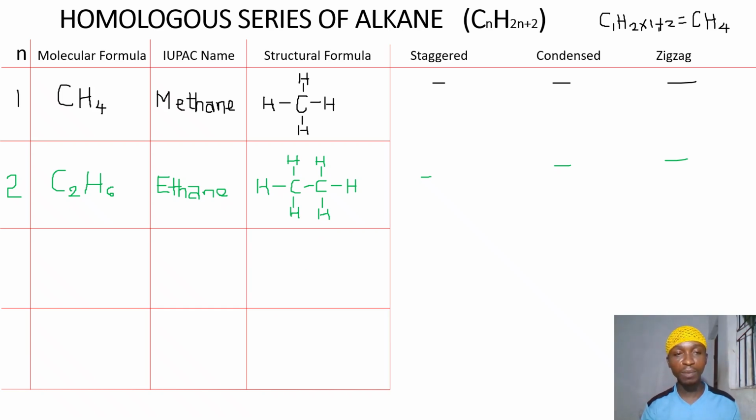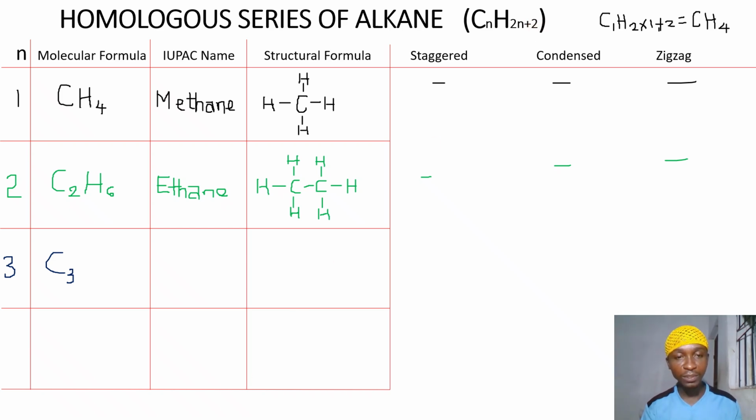Now on to the third member. That is when N is equal to 3. And when N is equal to 3, if we substitute for N in the general molecular formula, we shall be having C3, then 2 multiplied by 3, that gives us 6, plus 2, that is 8.